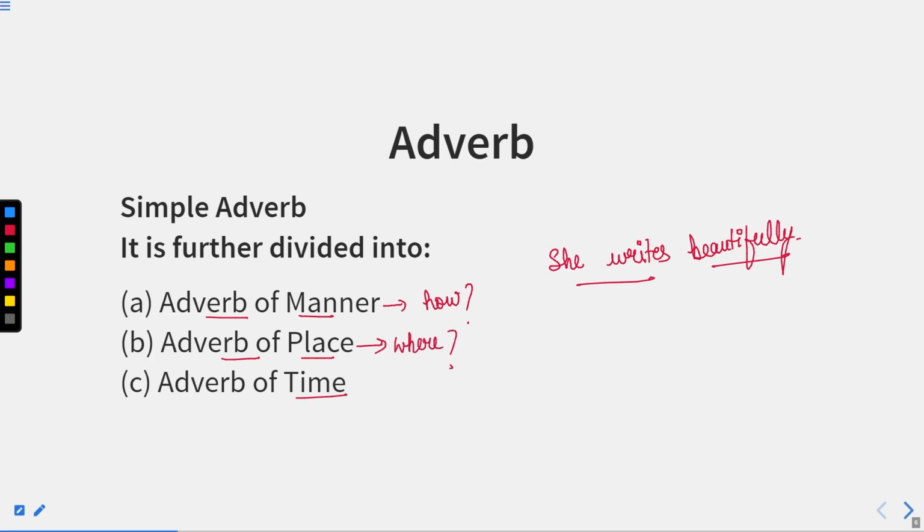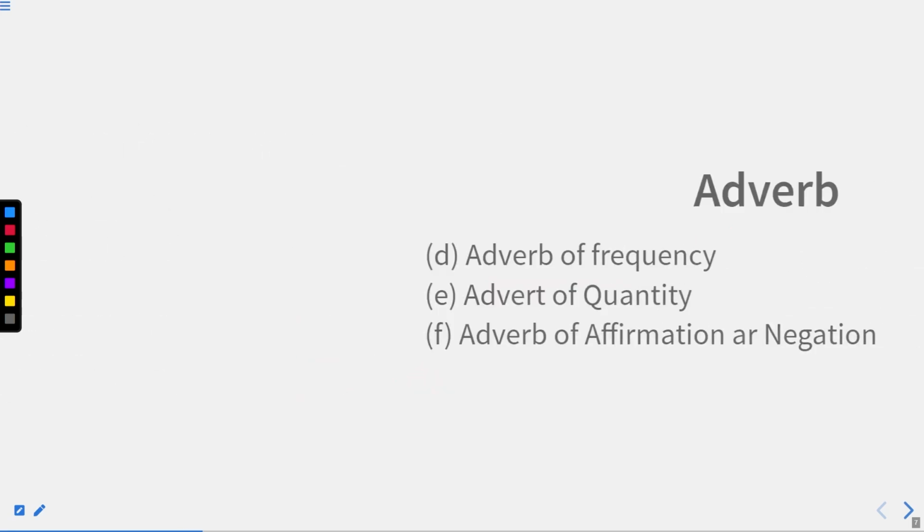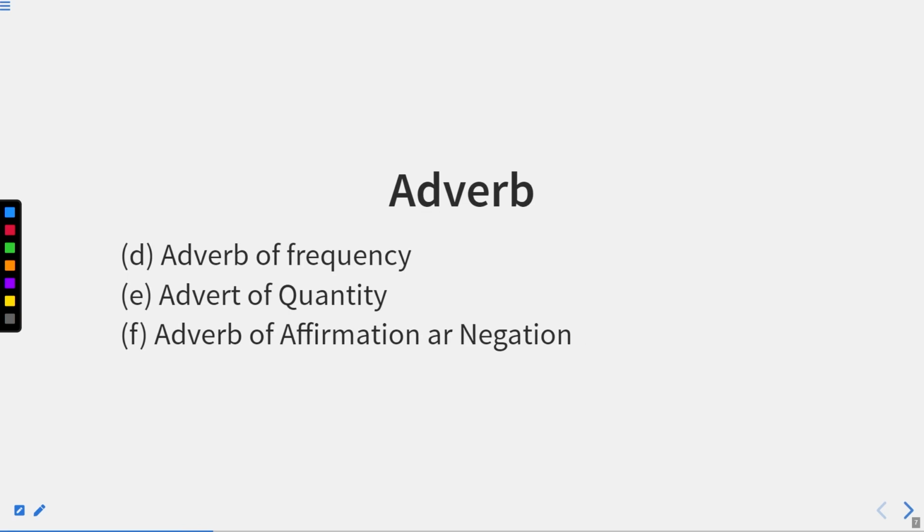And if I say adverb of time, it means at what time that action is going on or takes place. So that is time, and it replies to the question when. Next, we have adverb of frequency. It means how many times that particular action occurs or reoccurs. So frequency means how often. So this replies to the question how often.